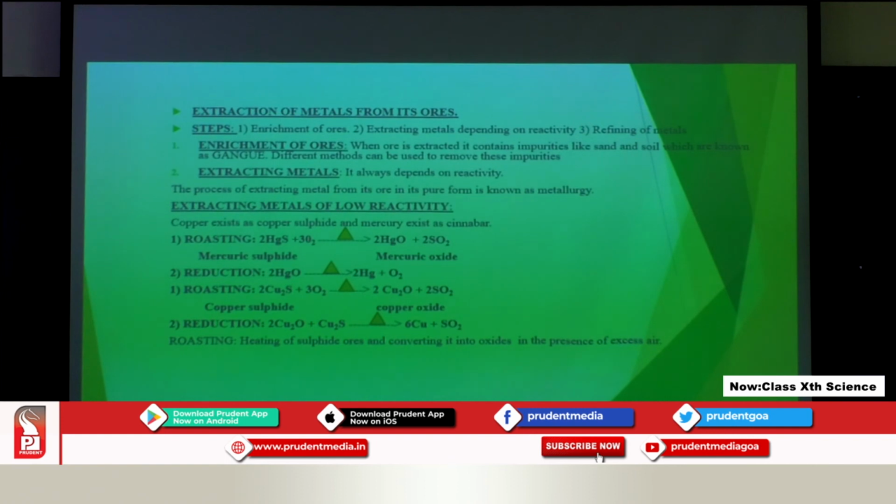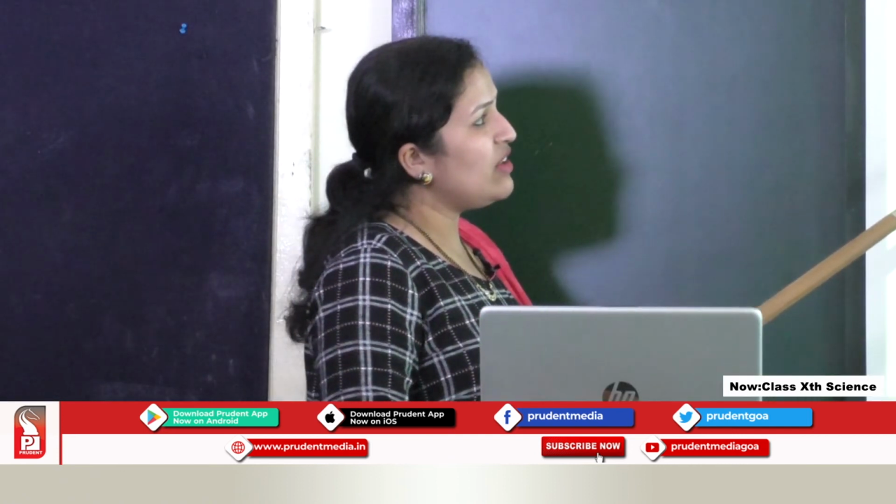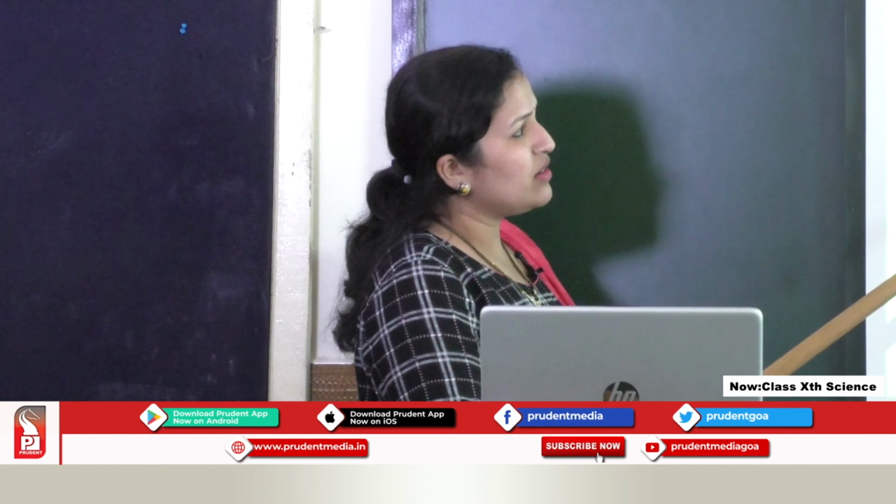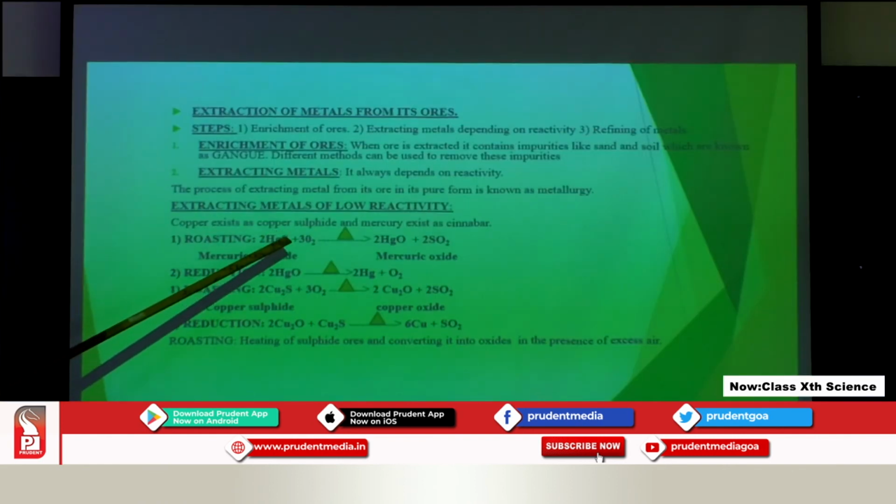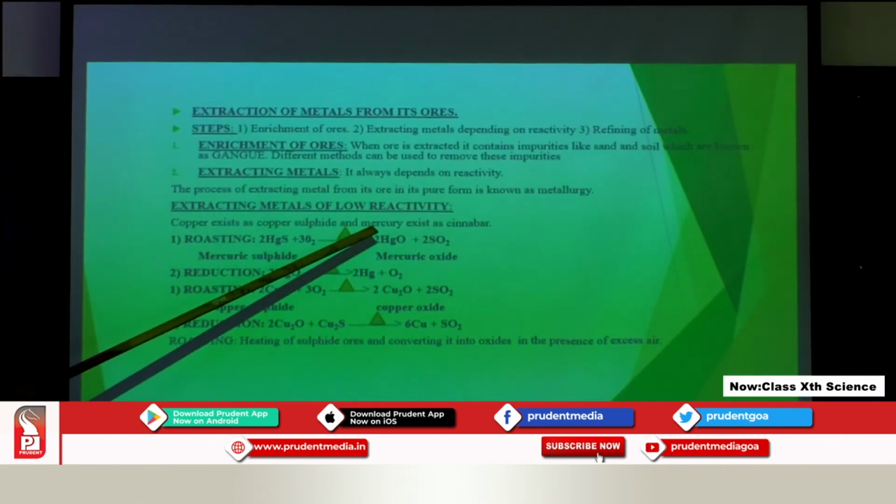Now let us begin with the extraction process. First we will extract the metals of low reactivity. Of low reactivity we have seen silver and copper, they have very low reactivity. We have taken the examples of copper and mercury.